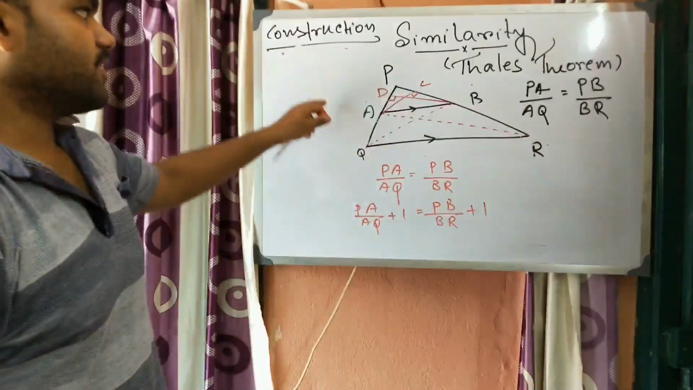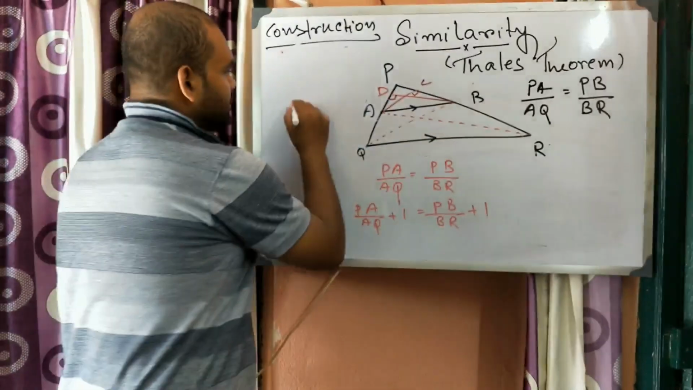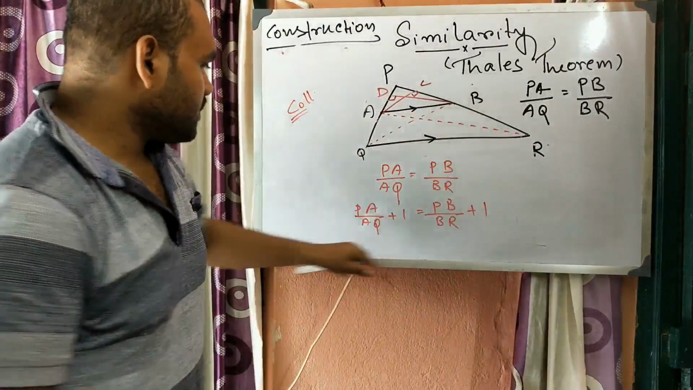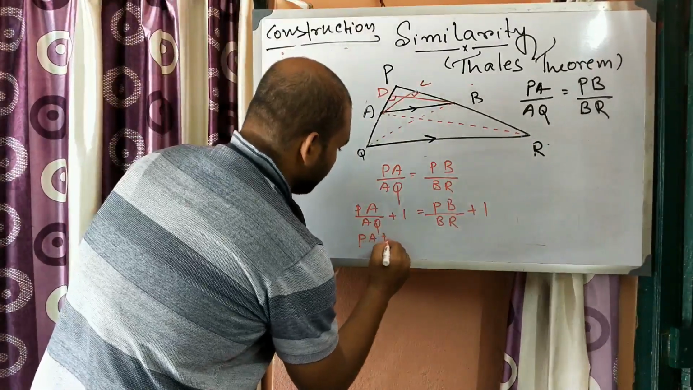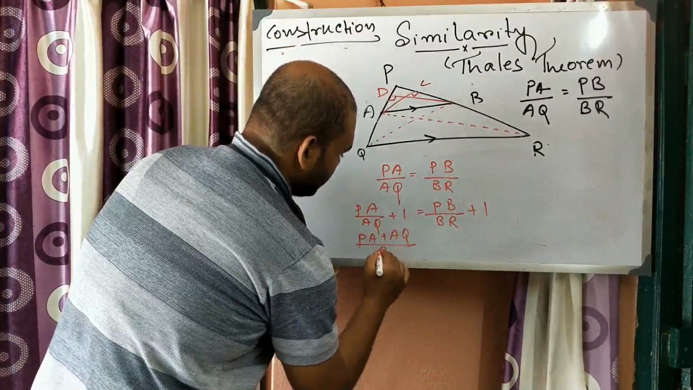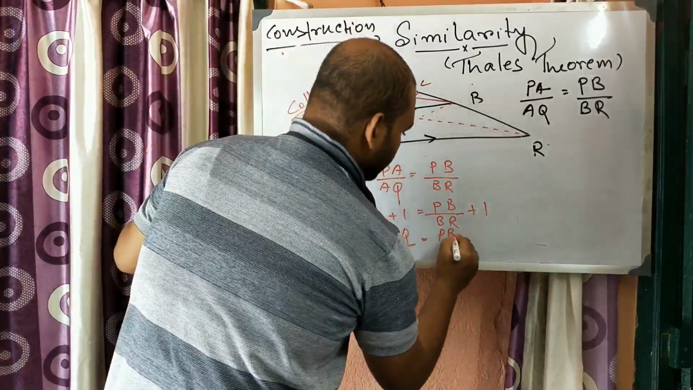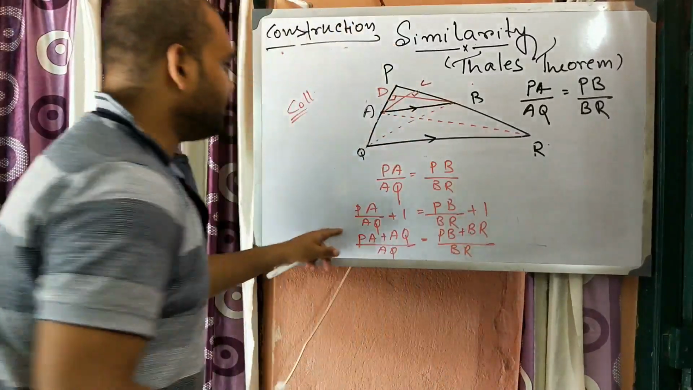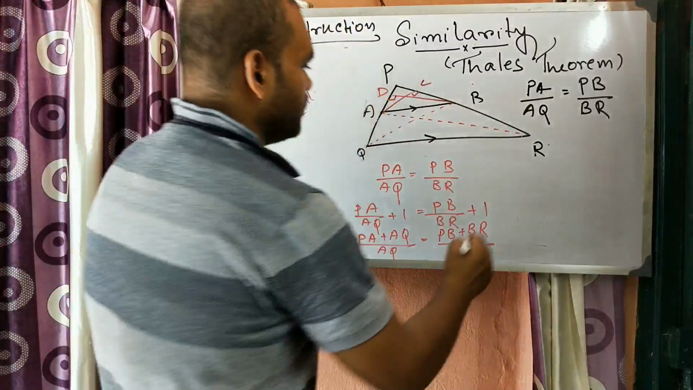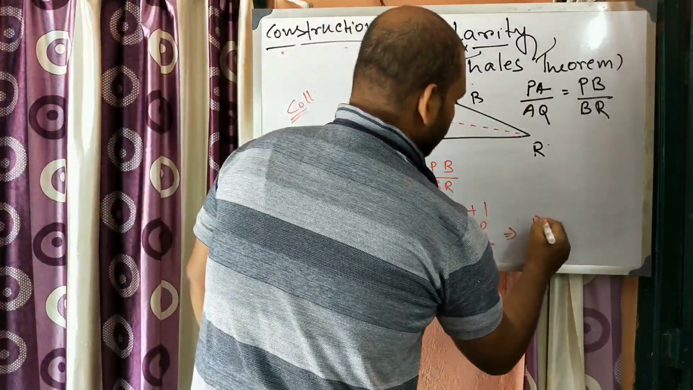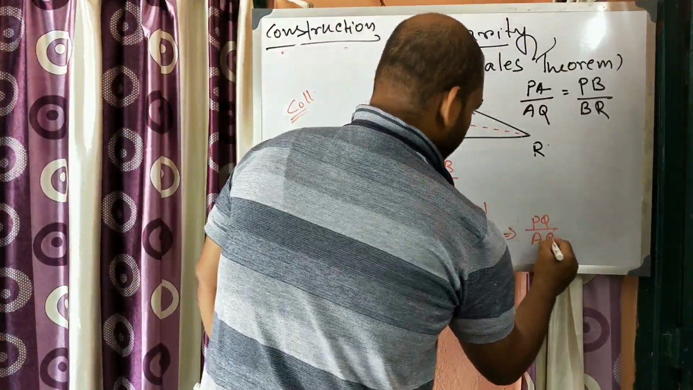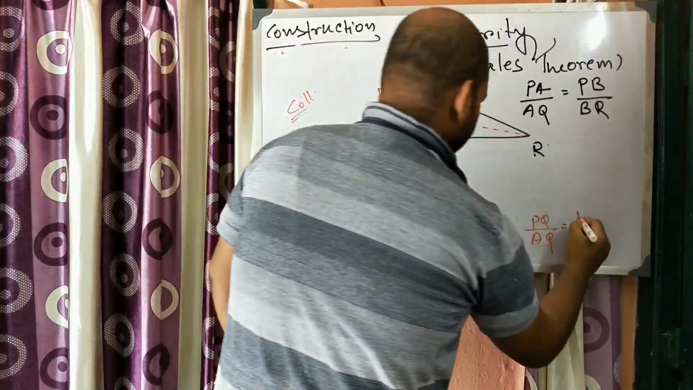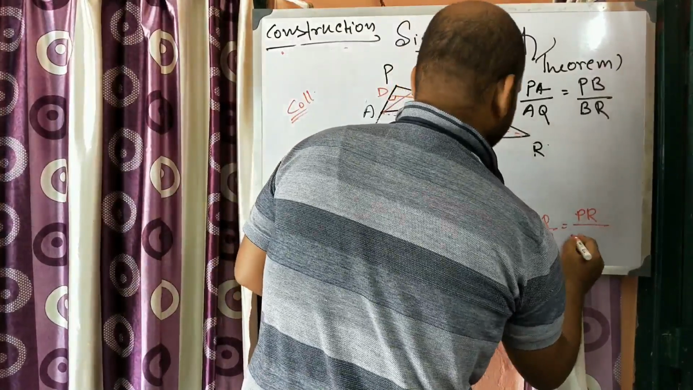Okay, so from Thales theorem we can write down this. So these are the corollary. So we can write down (PA + AQ)/AQ = (PB + BR)/BR. Now PA + AQ is equal to PQ. So PQ/AQ = (PB + BR)/BR.